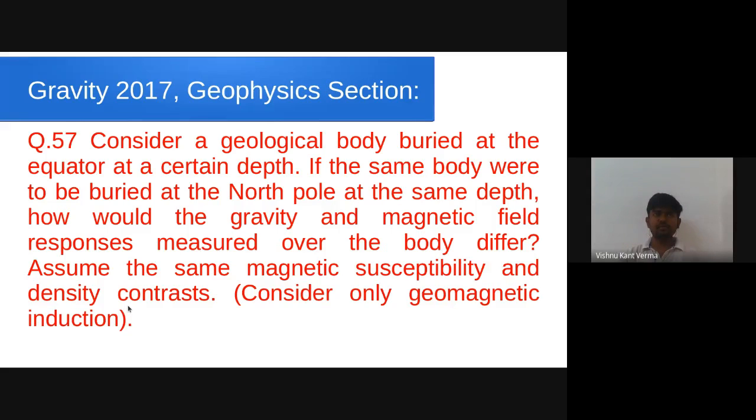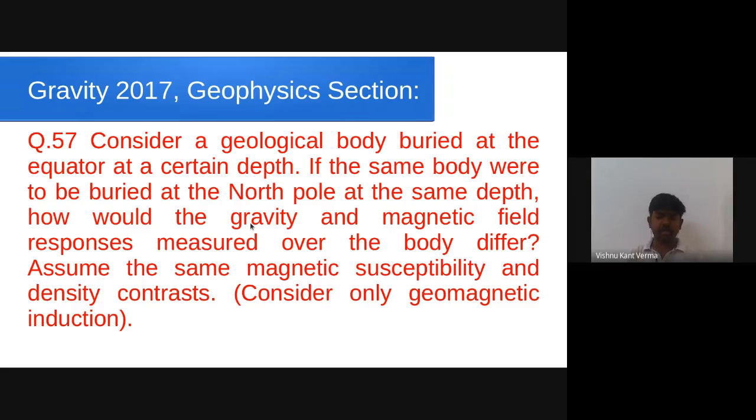As you all know, the gravity formula due to any shaped body, for example a sphere, is a function of the shape of the body, its depth and density contrast. It does not matter where that body is located, whether at the North Pole or at the equator. So, according to me, the gravity response shall not change.